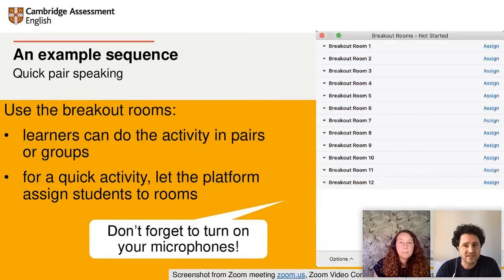With a warmer like this, you could let the platform automatically assign pairs to breakout rooms. This makes it quick and easy. And don't forget to remind students to turn their microphones back on.